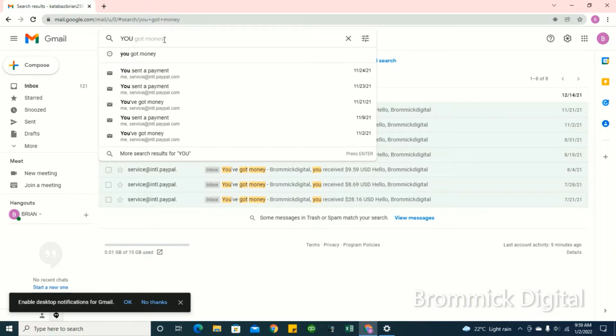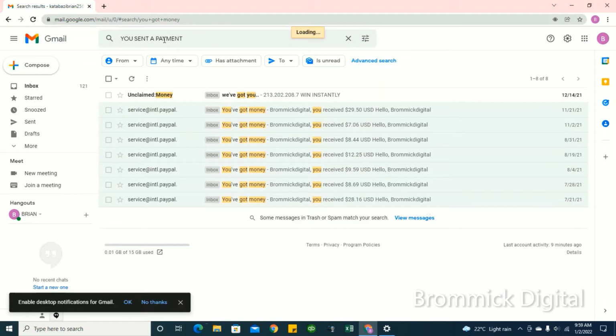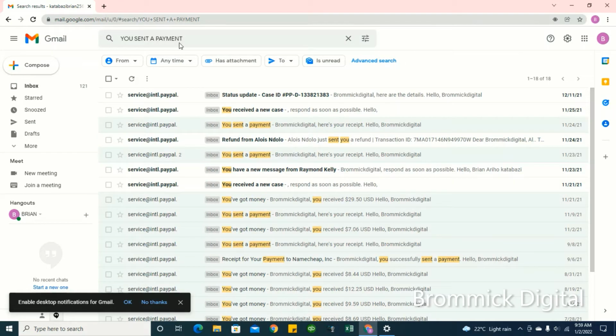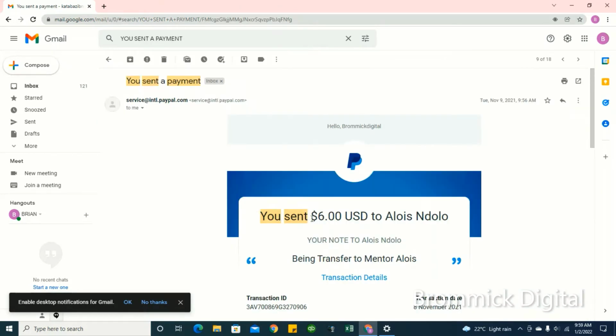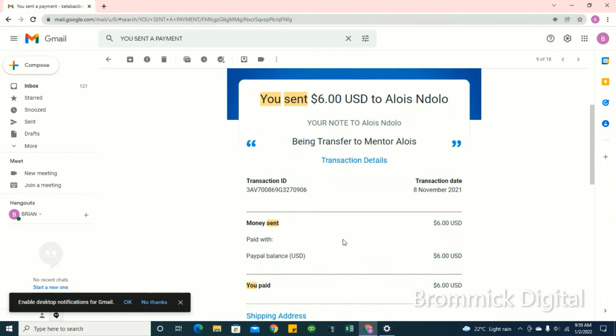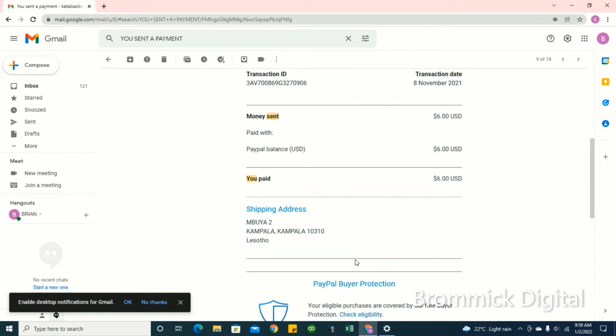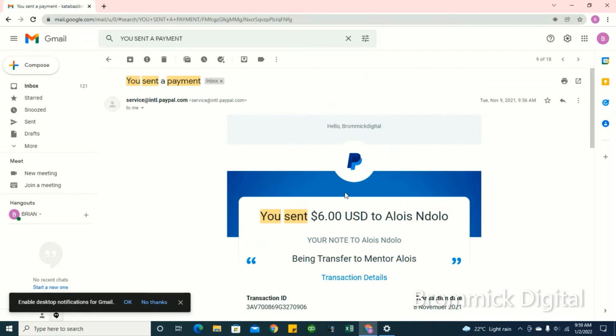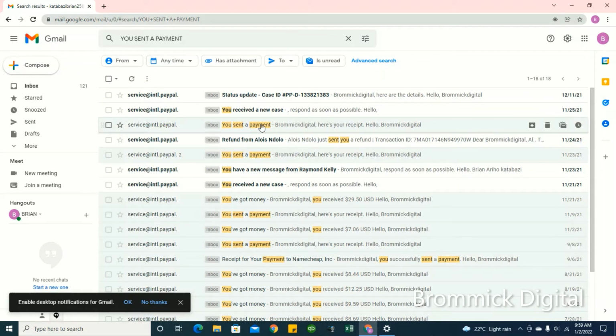Okay, so I will also show you that apart from receiving money, you can also use PayPal to make payments to people. Either way, even when you make a payment to someone, PayPal sends you an email notification letting you know of the money. So you can see here, you're sending $6 to someone, and still PayPal sends you a notification letting you know.